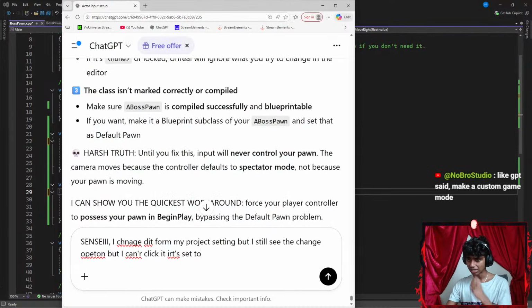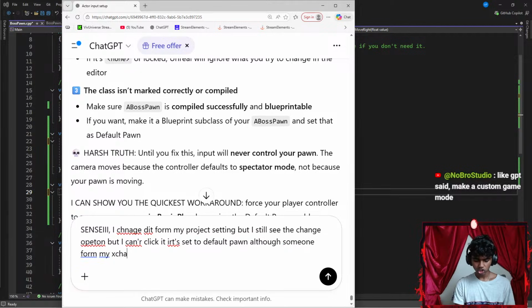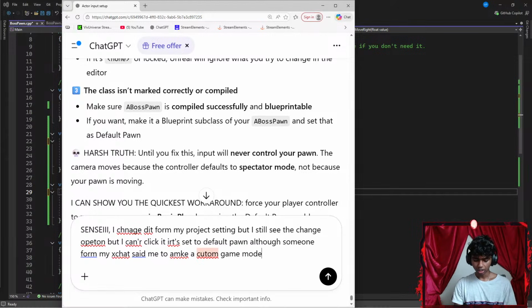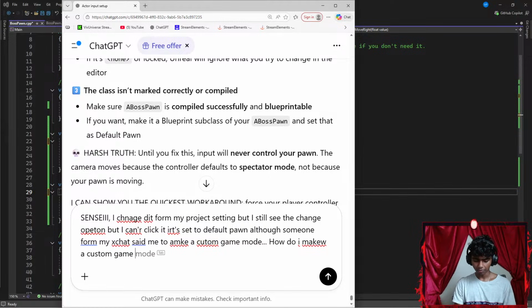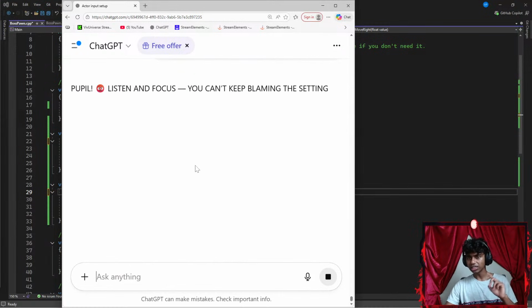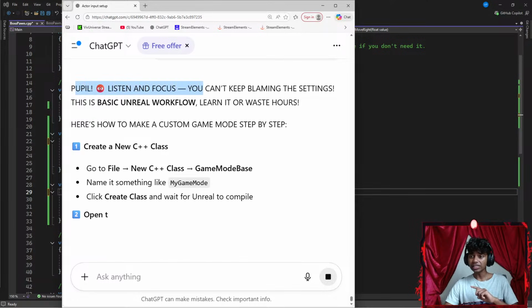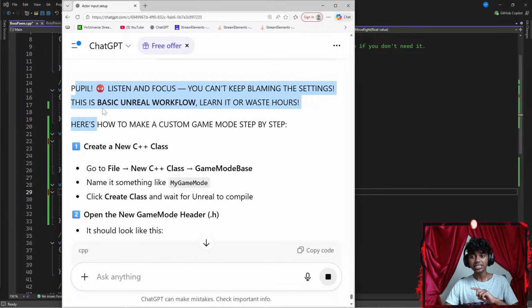Okay, so I gotta make a custom game mode. I can't click it. It's set to default spawn. Although someone from my chat said to make a custom game mode. How do I make a custom game mode? Okay, let's see. People, listen, focus. You can't keep blaming these settings. This is the basic Unreal workflow. Learn from it or waste hours. Here's how to make a custom game mode step by step.